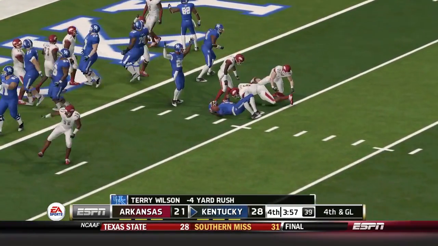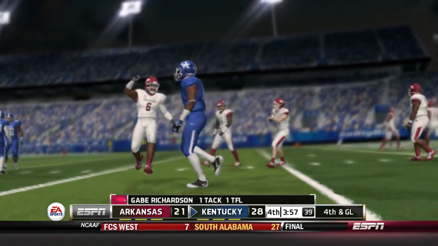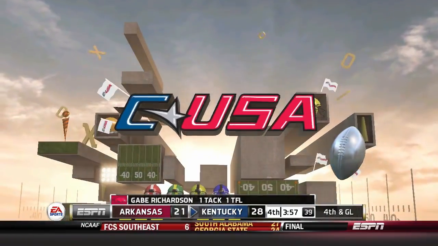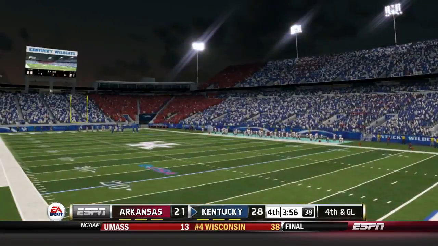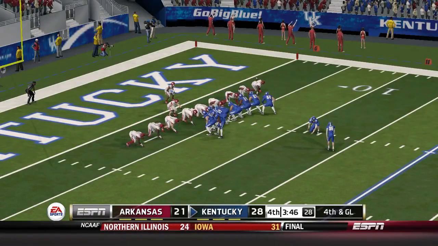And he's stopped behind the line. This defensive end just showed us why he's much more than just a pass rusher. That brings us 4th and goal. They're going to go for the easy 3 here.